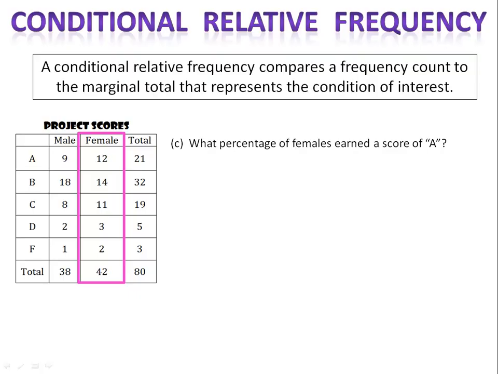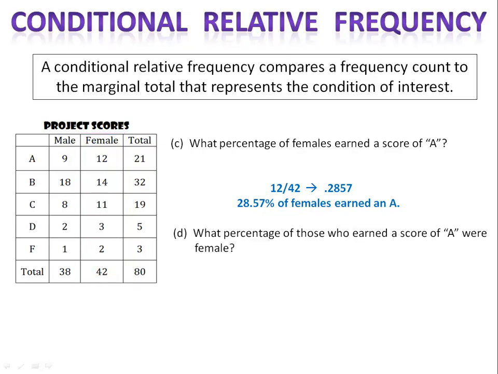What percentage of females earned a score of A? We look at the female column. There were 42 of them, and a total of 12 earned an A. 12 out of 42 is 0.2857. So 28.57% of females earned an A.